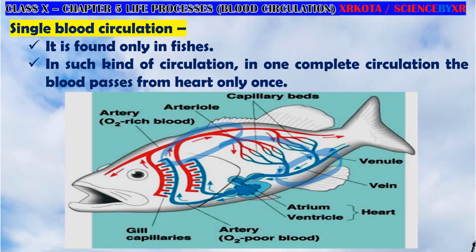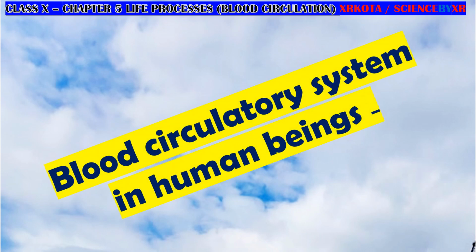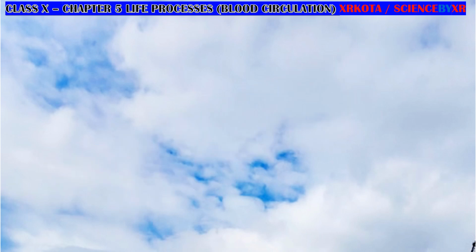Oxygenated and deoxygenated blood are both flowing at the same depths. And as a result, what happens? The efficiency of the circulation is low. The body parts are not getting enough oxygenated blood. Okay, so that is the disadvantage. Now let us study the blood circulatory system in human beings.